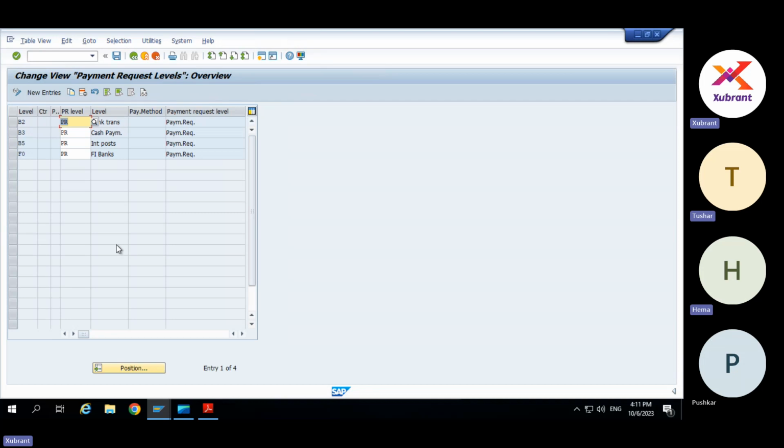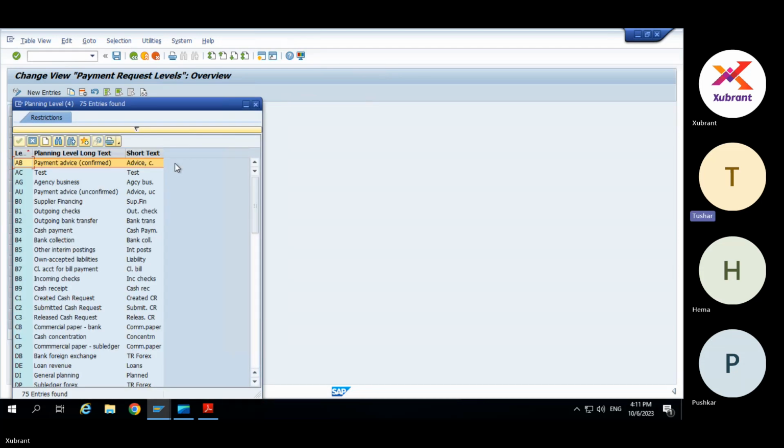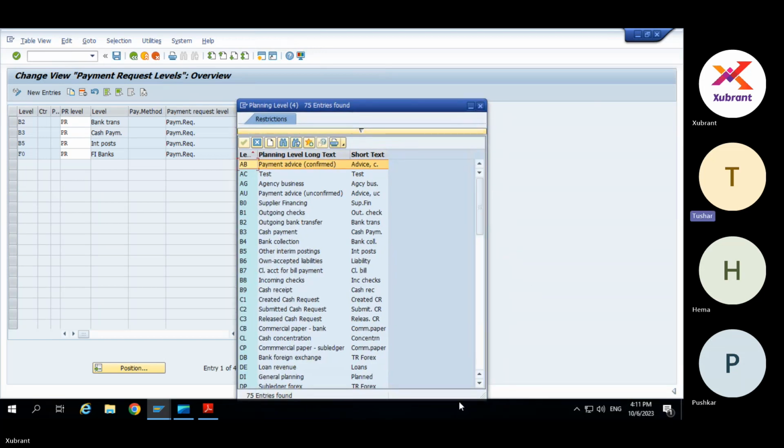Do we need to do this to show the payment request level also in the cash flow analyzer? B2 is, I think, outgoing bank transfer, B3 is cash payment, and F0 is, I think, bank clearing. Yeah, they're all mapped to payment request level.